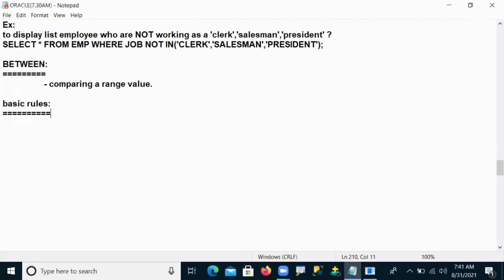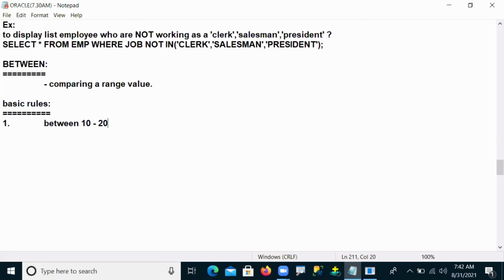So what is the basic rule? What is the first rule? Many people have a little confusion about these basic rules, so let's see an example to avoid the confusion. Suppose I'm using BETWEEN 10 to 20.